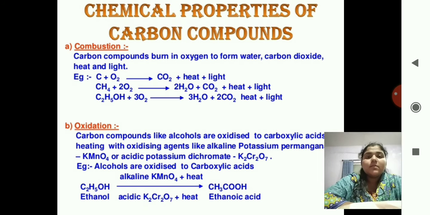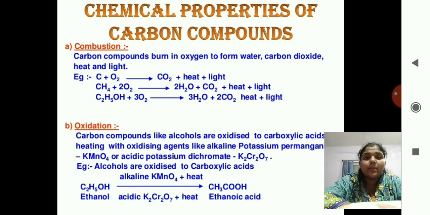In the previous videos, we have studied the nomenclature of carbon compounds and we have seen some physical properties of carbon compounds. And in today's video, we will see the chemical properties of carbon compounds. Okay, so the first chemical property is combustion. Combustion means the carbon compounds burn in oxygen to form water, carbon dioxide, heat and light.